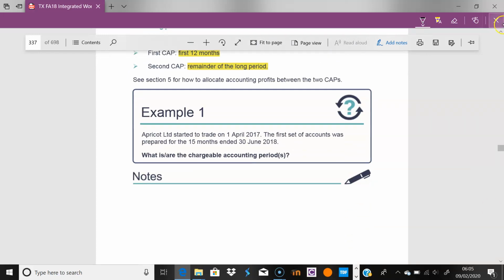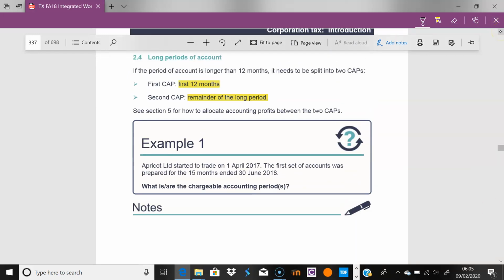So typically, what we see is a period of accounts. Like I say, it has to be split into two CAPs if the period of account is longer than 12 months. So it's always the first 12 months, and then we have the remainder of the long period. You remember with basis periods, you might have to think differently when you're trying to find your basis periods for the individual. You would have done personal tax before this corp tax, but with corp tax there's a nice simplicity to it.